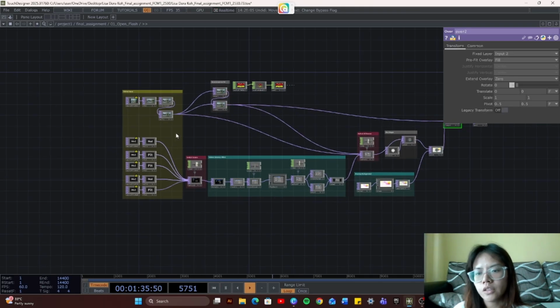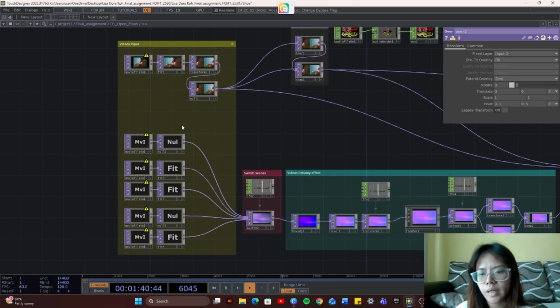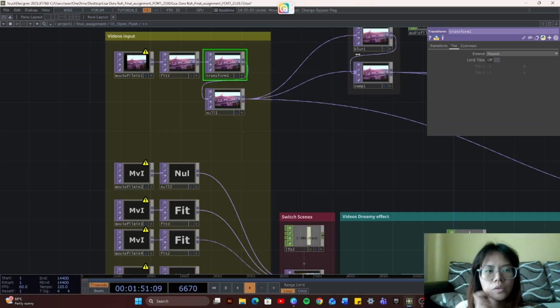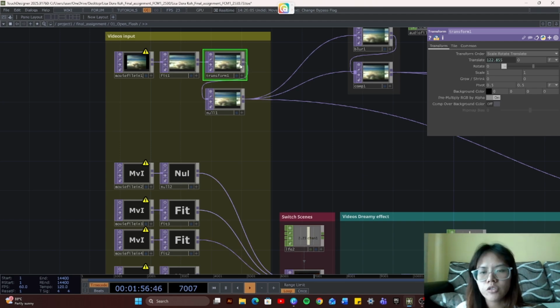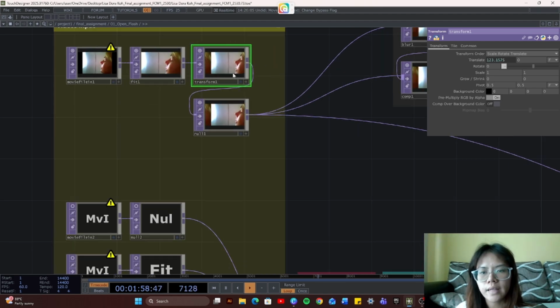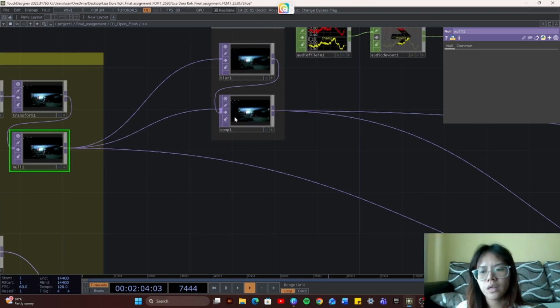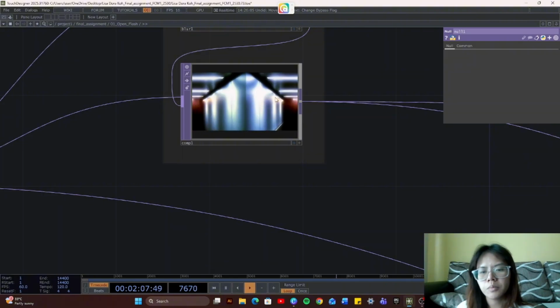For the first network, I used around 3 dream pop vibes music videos, and I split them into 2 using CapCut, so I can have 6 videos. So I have one main video, this one. I put it into a fit so that we don't have this black border, and then I use a transform to make it move left to right like this using the apps time, and then I put it into a null, and from this null I put it into a blur, and I comp both this null and blur together so they can achieve a blurry dreamy effect.